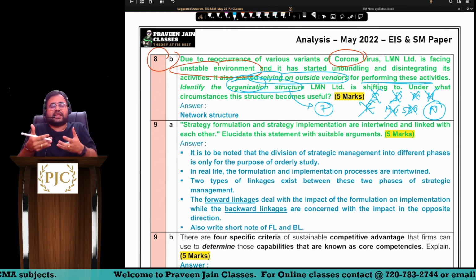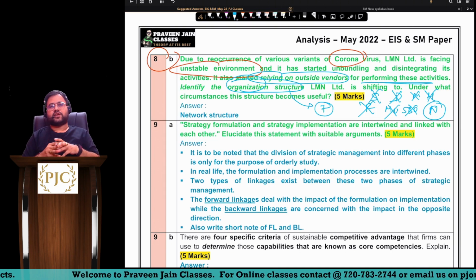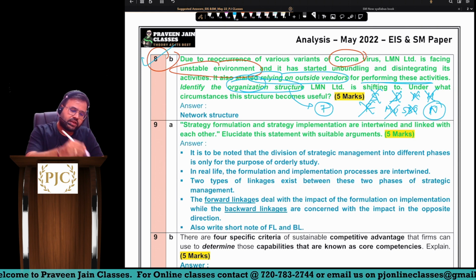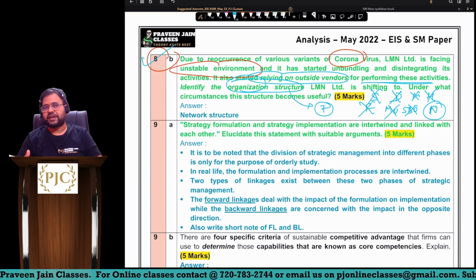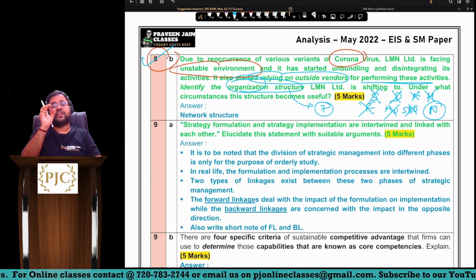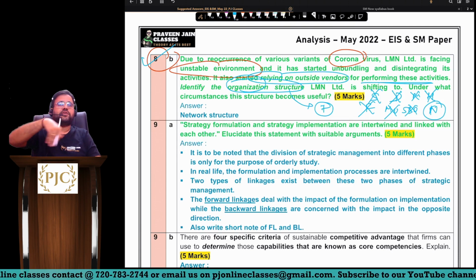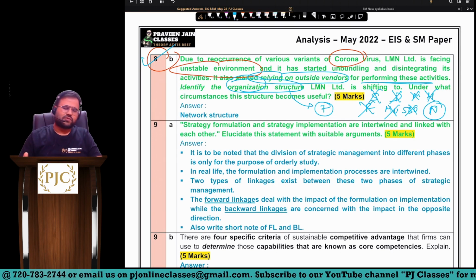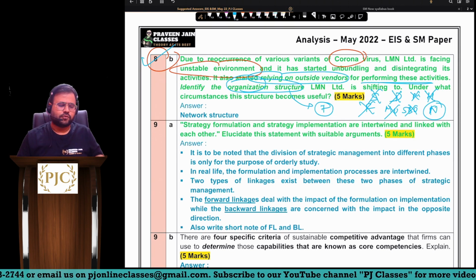So can I say, in that case, sir, to avoid unnecessary costs, company can go with network structures, sir. Okay, so here you are supposed to write all the points of network structure. So one of the weaknesses of network structure is what, sir? If there is no proper coordination between all the people in the network, then it becomes very difficult. So that answer you are supposed to mention there, sir.